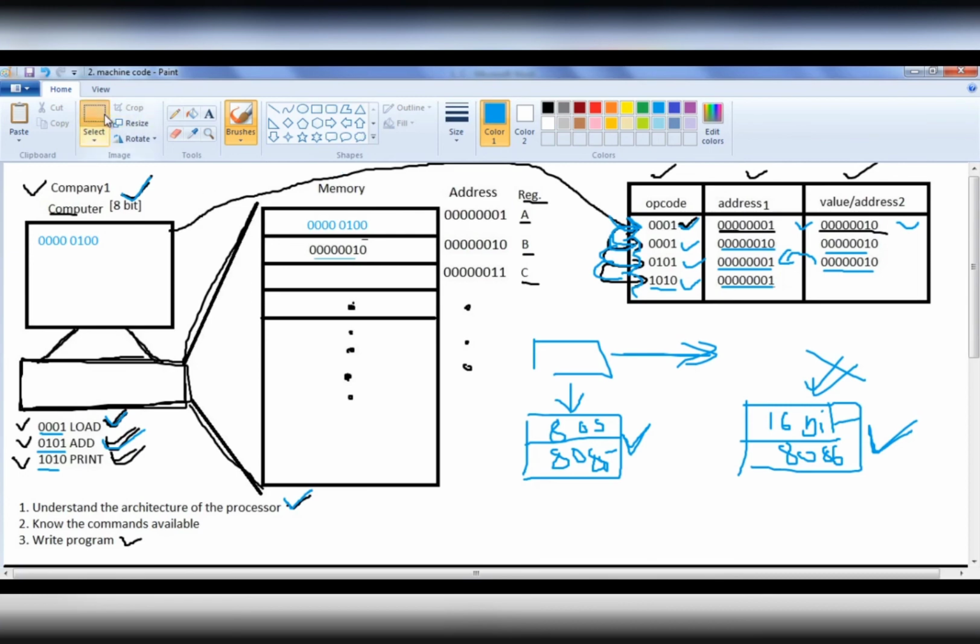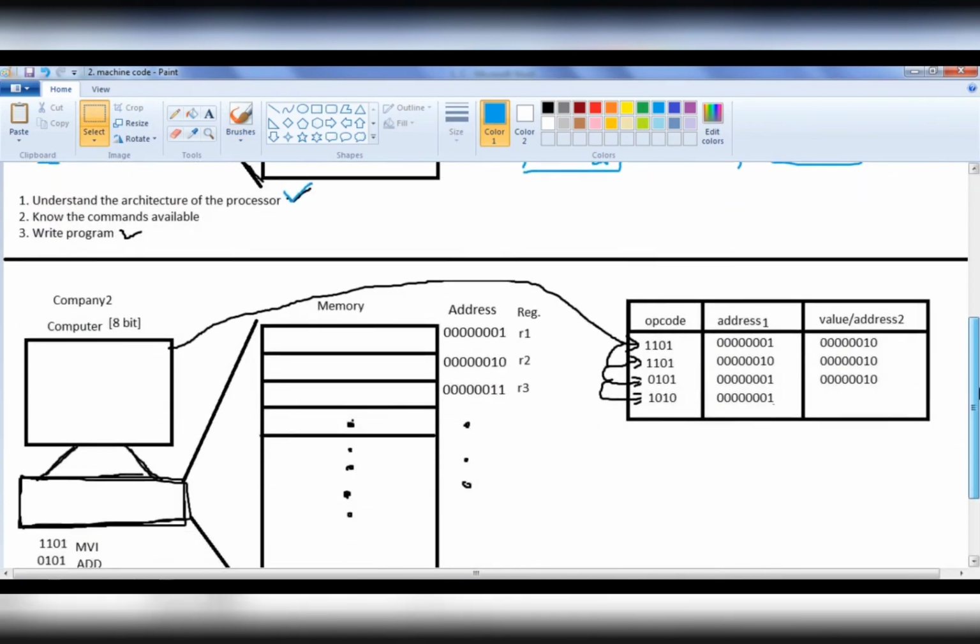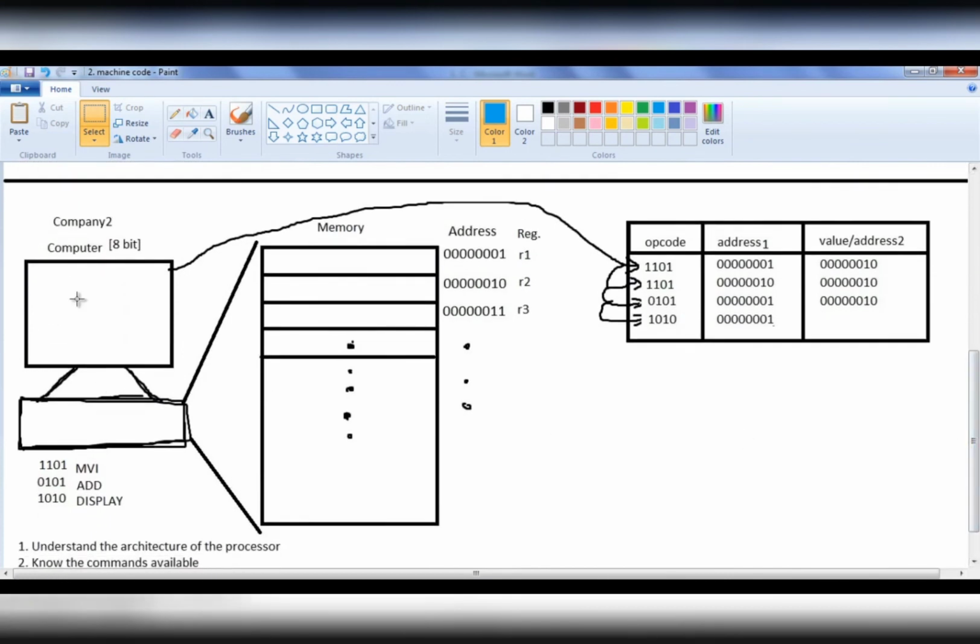For example, if I have to perform the same addition of two numbers on another platform, here I have another computer manufactured by another company. Maybe company 2 has manufactured a computer which is an 8-bit computer, and they will have their own commands and binary equivalents. So here instead of load, we have the move immediately command.